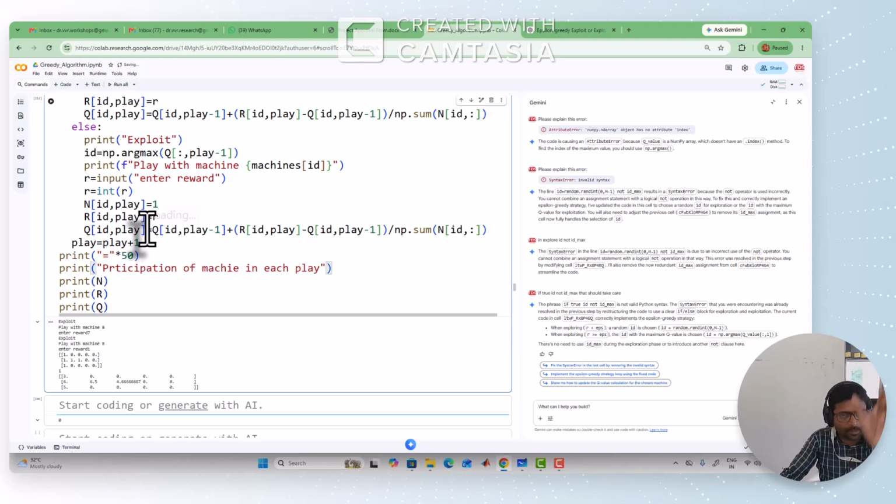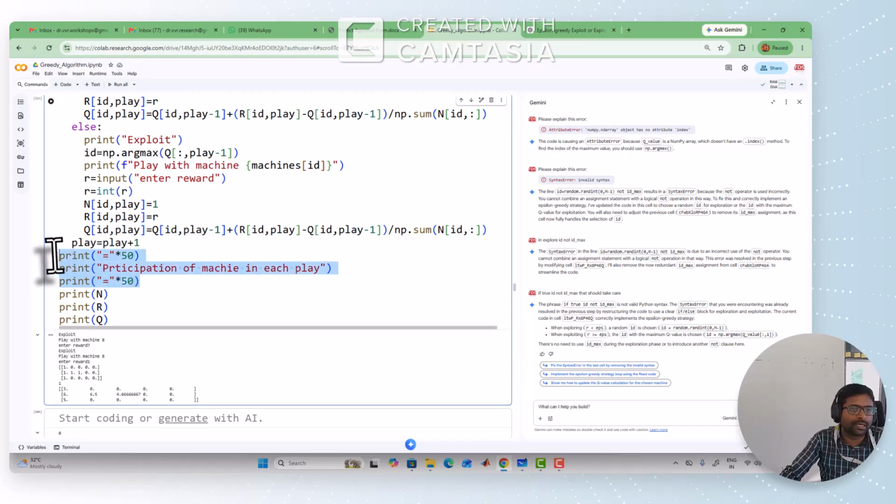So in a particular play, which machine has participated. If any machine participated, that is updated with 1. Every column represents one play.